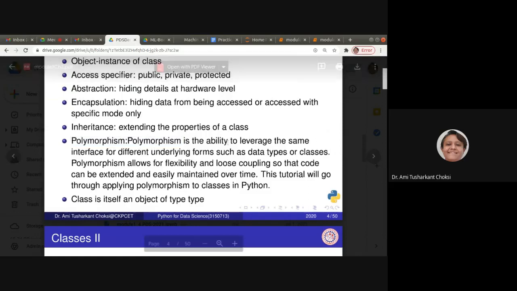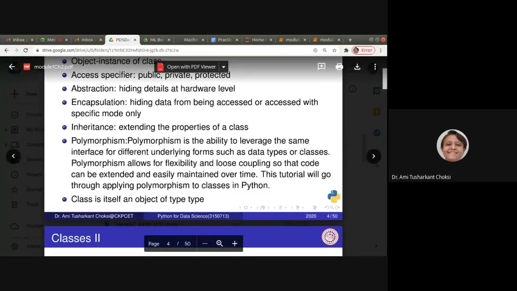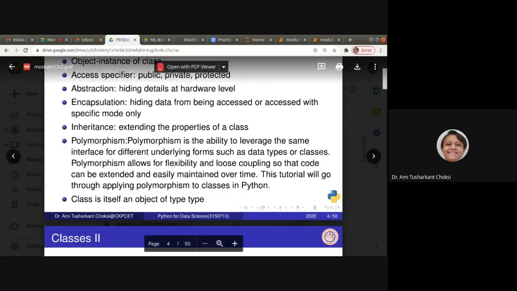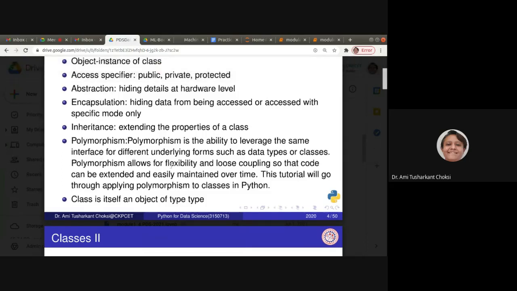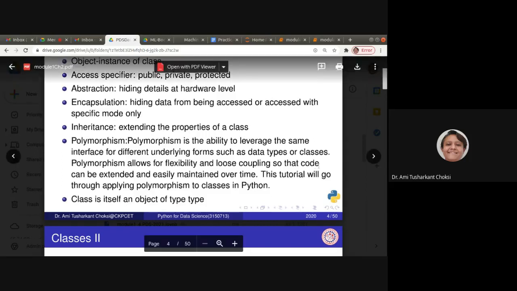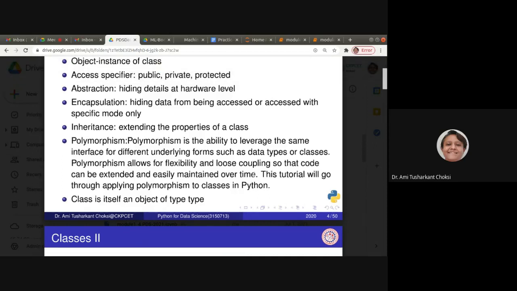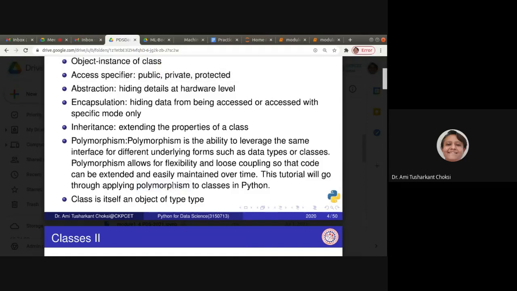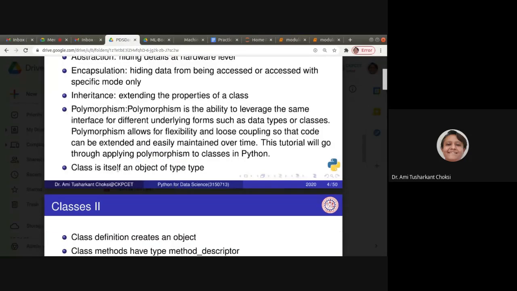Polymorphism is the ability to leverage the same interface for different underlying forms such as data types or classes. Polymorphism allows for flexibility and loose coupling so that code can be extended and easily maintained over time. This will take us to how to apply polymorphism to classes in Python.